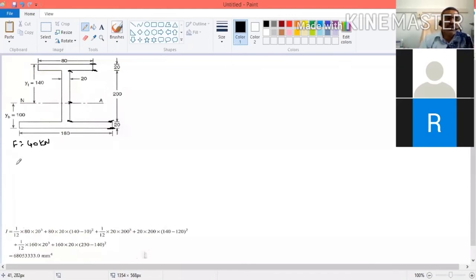Now the shear stress equation is F divided by B into I, and A into Y bar. This is the equation. So what is the value of I? I is equal to 680 5 3 3 3 millimeter power 4.